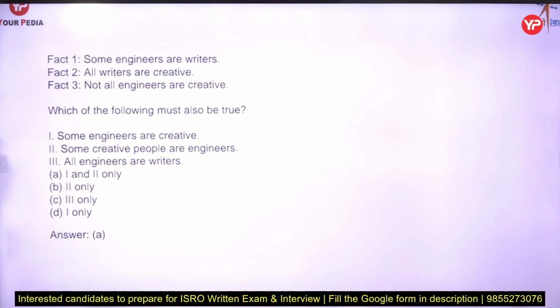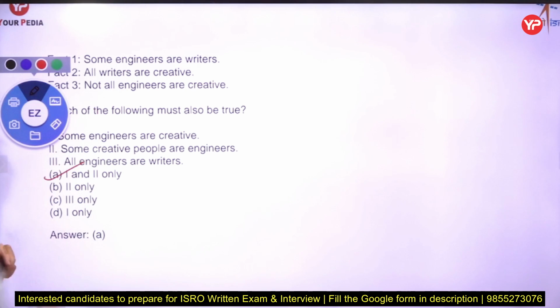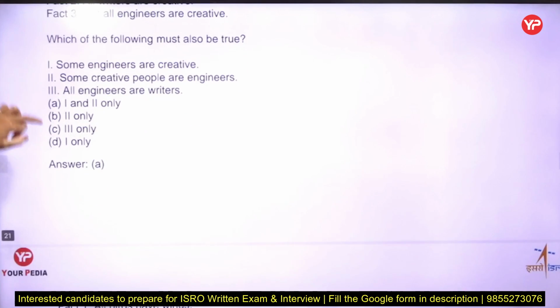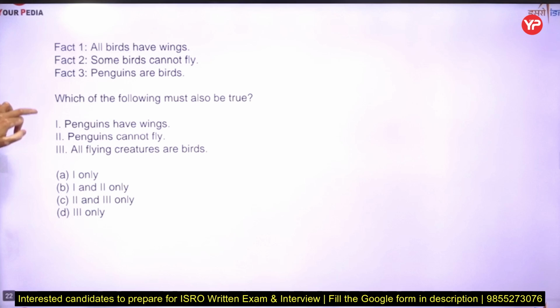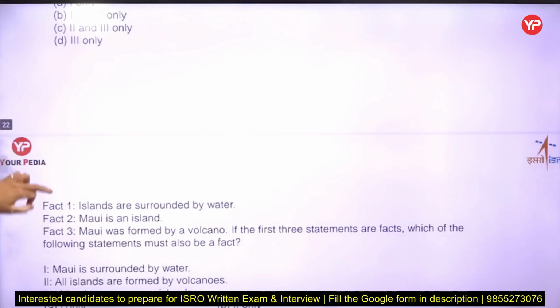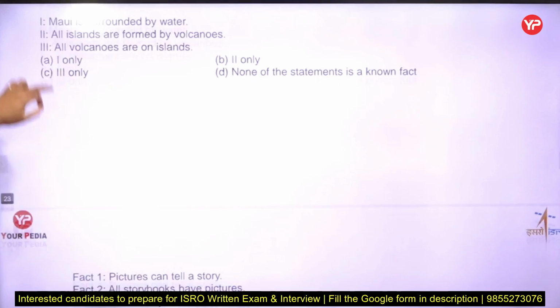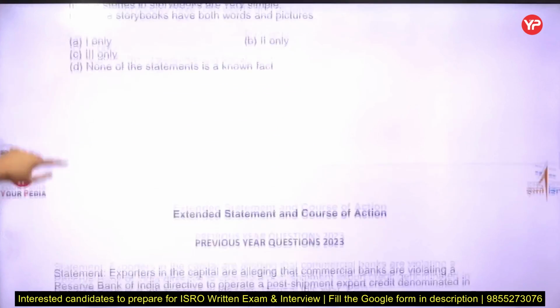All engineers are writers. No, that can't be possible, and it is not according to the facts. So we have option A. So that kind of question came into your exam. Remember that. Again, this was the question related to that, and that was the repeated question basically. That is also the repeated one. So we move to the next topic.